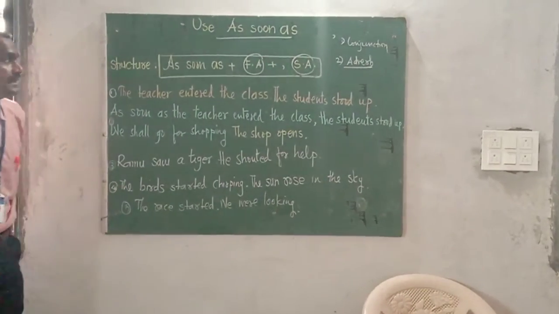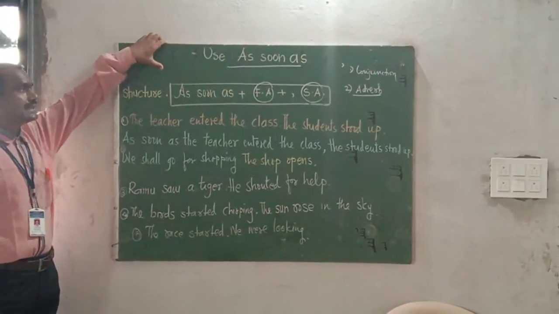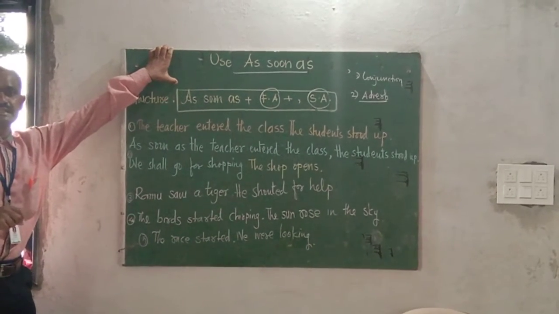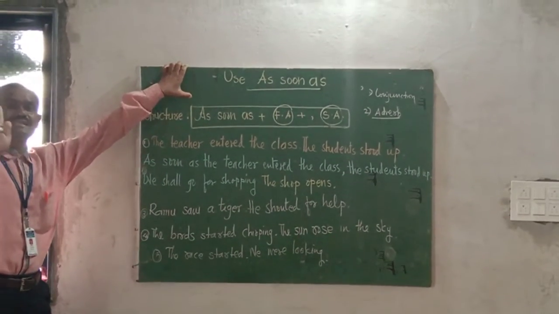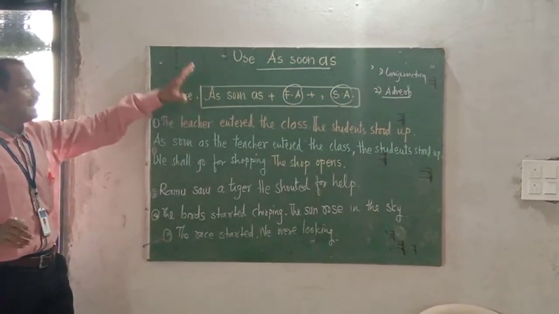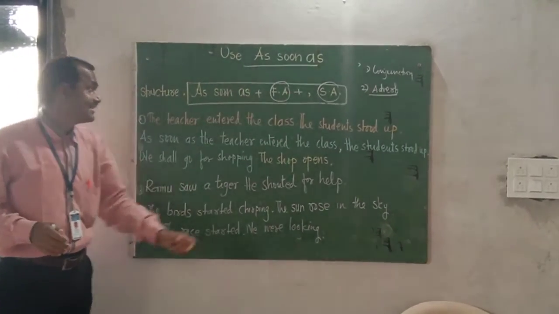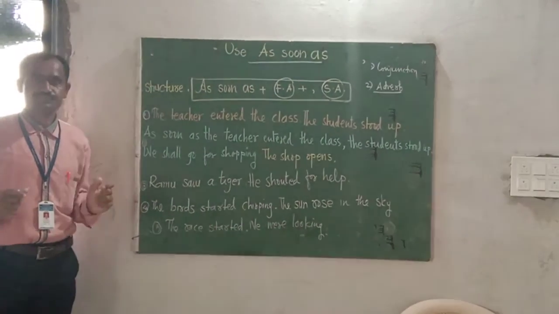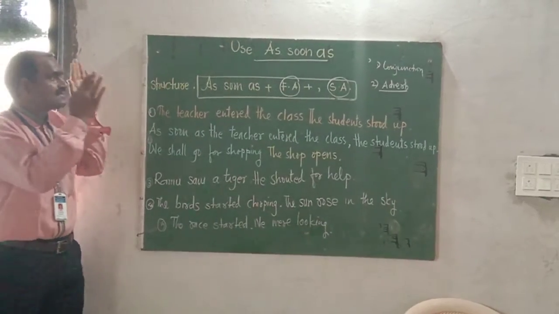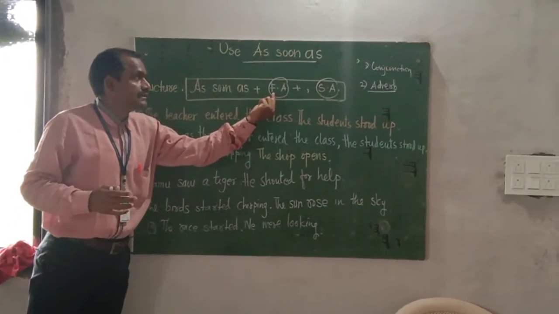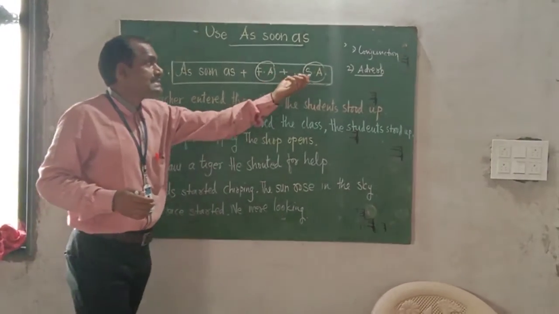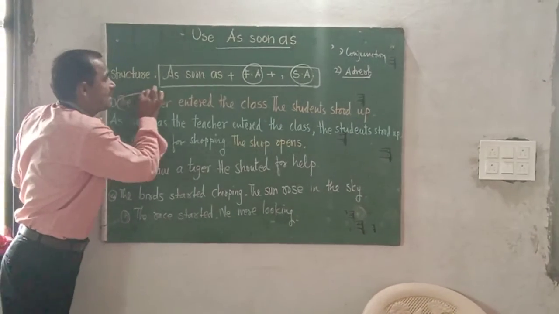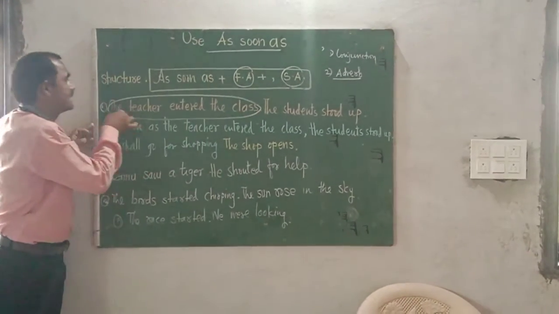Now try to understand, when two actions happen alternately between two processes, then as soon as is used. Now here let us view the structure on the board. First of all, as soon as first action, comma, second action. That is, when two sentences are there, you can view the two sentences on the board.